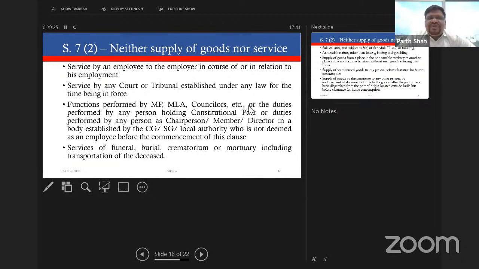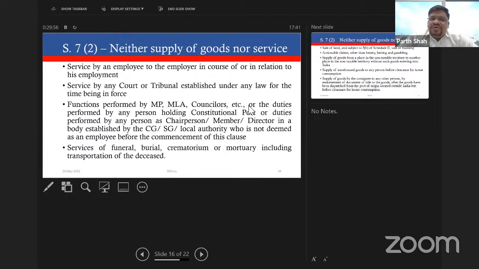The first entry is service by an employee to the employer in course of or in relation to his employment. When an employee provides any service to the employer, the same is excluded from the purview of GST. An example of this would be notice period recovery. If an employee says that I will not serve my notice period and you recover the money from me, though the amounts are recovered from the employee, the money is received by the employer, even that arrangement gets covered by this particular transaction, and that will be outside the purview of GST.